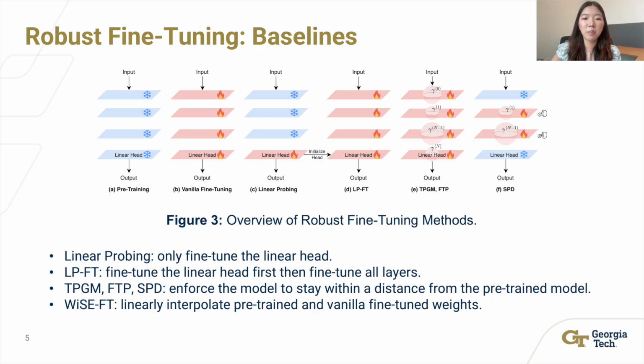We benchmarked several robust fine-tuning methods on FRAMES-VQA, including vanilla fine-tuning, linear probing, which only fine-tunes the linear head, and LP-FT, which is a two-stage approach that fine-tunes the linear head first, then fine-tunes all layers. TPGM, FTP, and SPD are all constrained optimization methods that force the model to stay within a distance from the pre-trained model to preserve its robustness. We also include WiSE-FT, which linearly interpolates pre-trained and vanilla fine-tuned weights to combine the strengths of both.